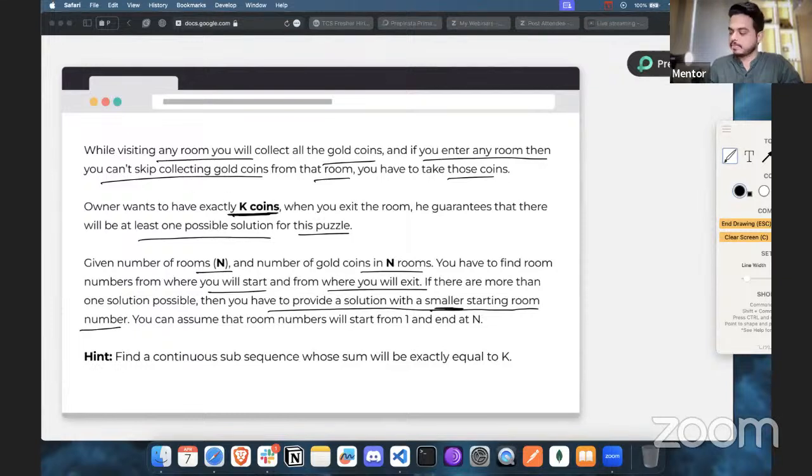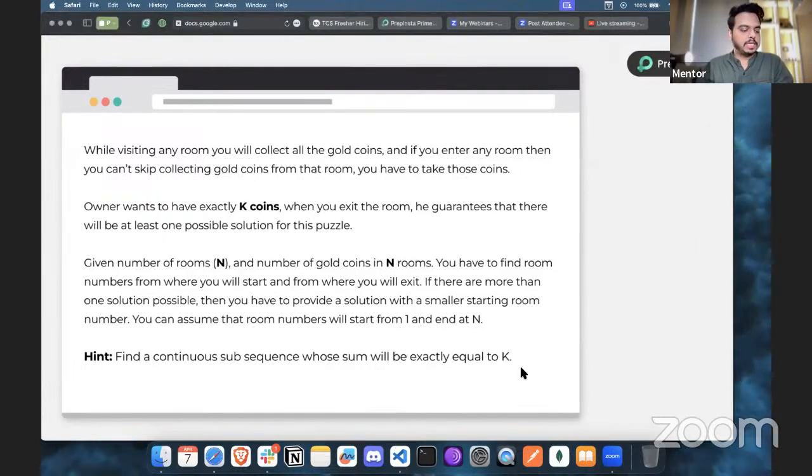You can assume that the room numbers will start from 1 to N. Of course, this is an array-based question that we have, but since the room numbers are going to start from one, they have asked us to assume that, so we'll select that as 1. So what is the hint that we had with the question? Find a continuous subsequence whose sum will be exactly equal to K. Okay, so let's see.